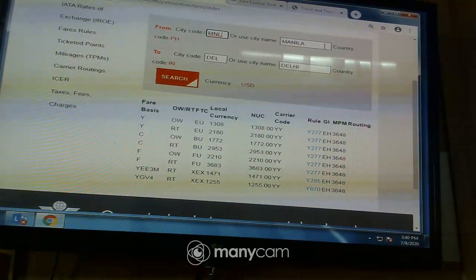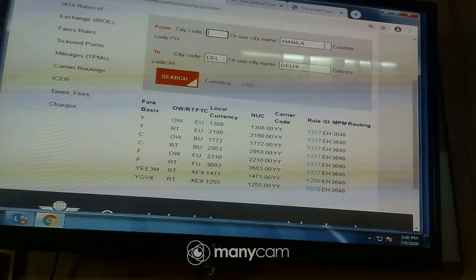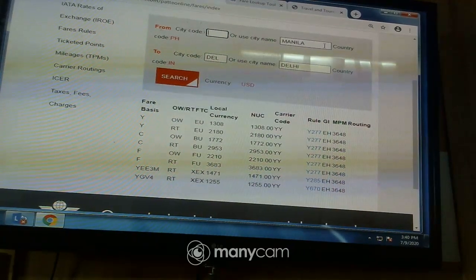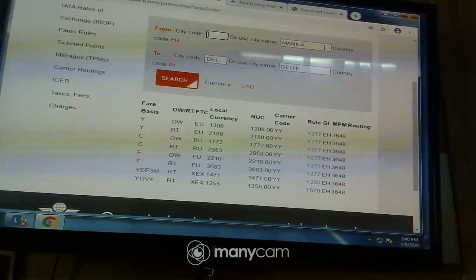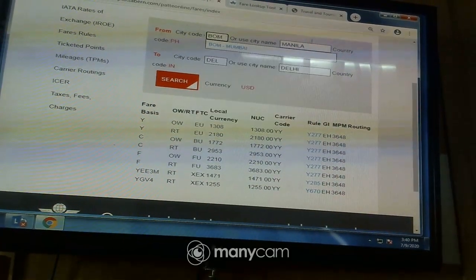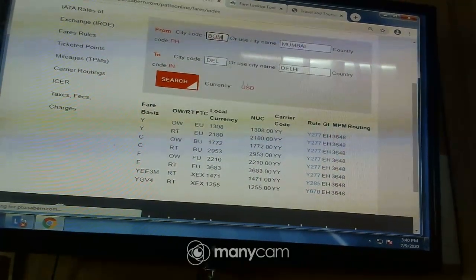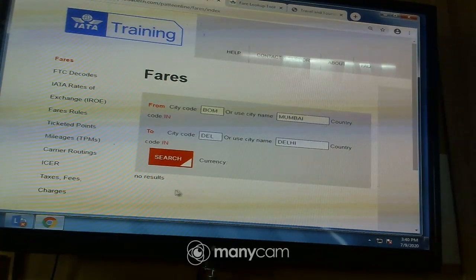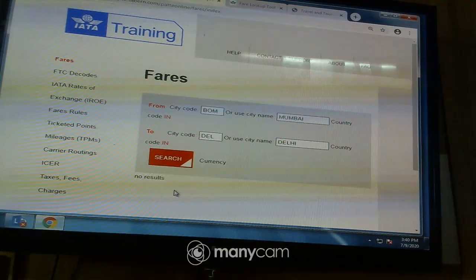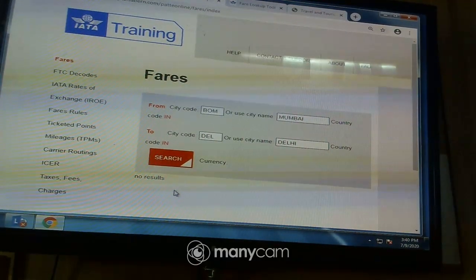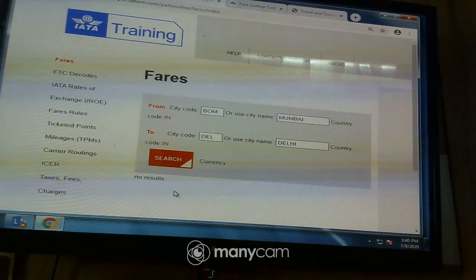Now we go to intermediates. Under intermediate, it will only apply to stopover points. So we have Mumbai to Delhi. If you search, there are no results. The reason is Mumbai and Delhi are in the same country. So that's why we don't have results, it's domestic, it's not international.